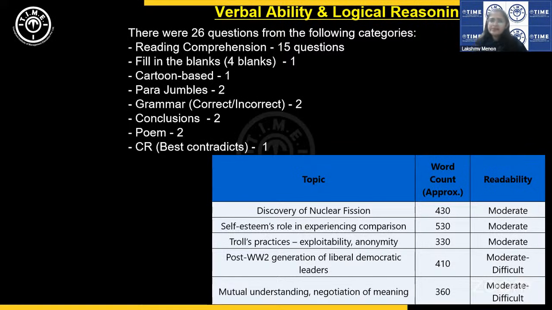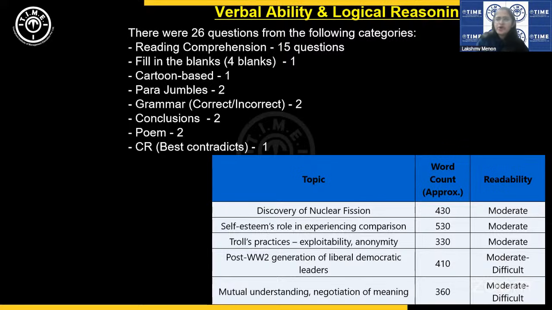Now, there was another passage on a very contemporary topic, that is trolling. Trolling in social media. But it was not just about trolling, but how trolls target victims or people who are vulnerable in some way or the other, and how those who troll need to be anonymous, all these.